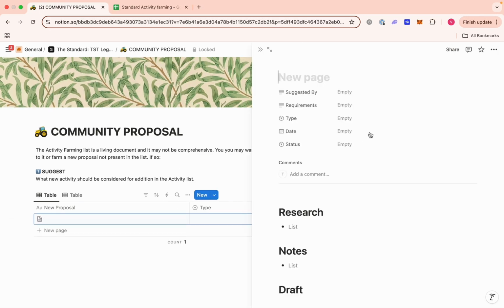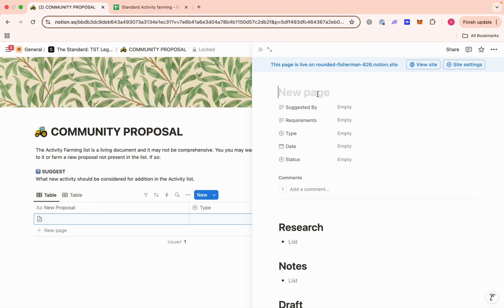So if you open this up, let's say I want to make a proposal. I'm going to say new activity. Let's say my proposal is Twitter threads. Suggested by who? Victoria suggested it. My name.